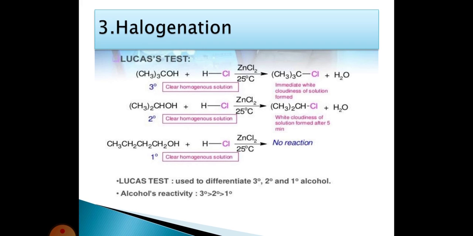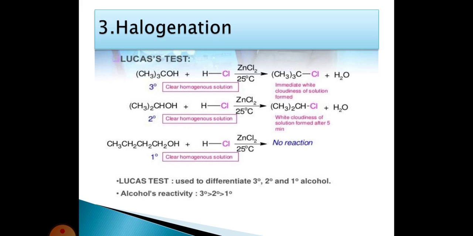Halogenation. This is also called the Lucas test. First we are taking the tertiary alcohols. This tertiary alcohol is a clear homogeneous solution. It reacts with hydrochloric acid in the presence of ZnCl2, that is zinc chloride, at 25 degrees centigrade temperature